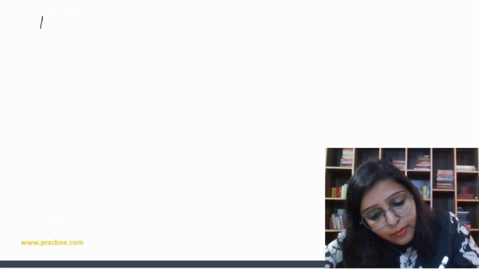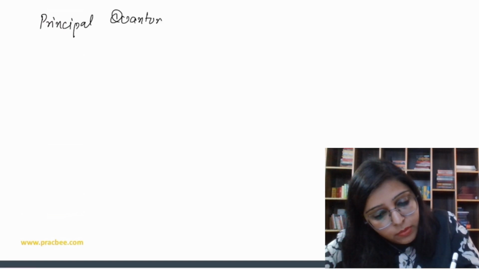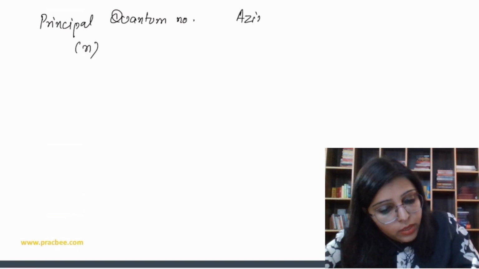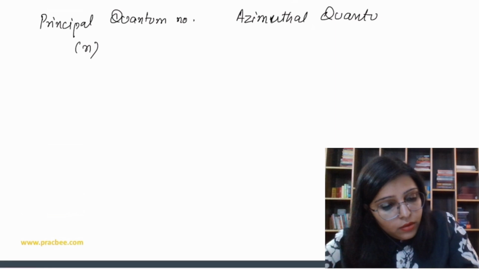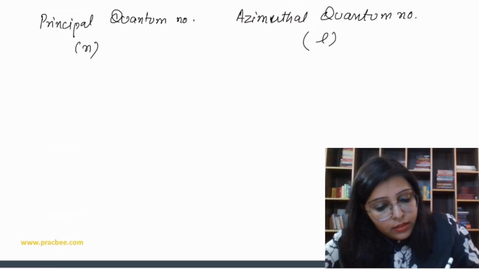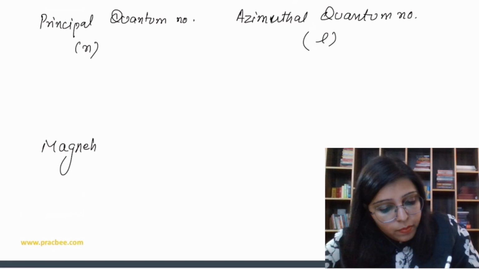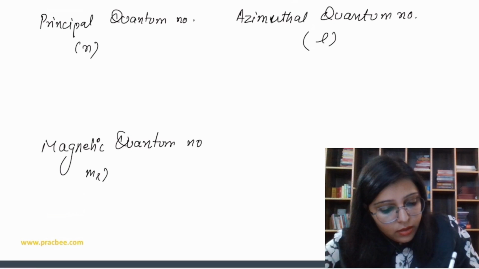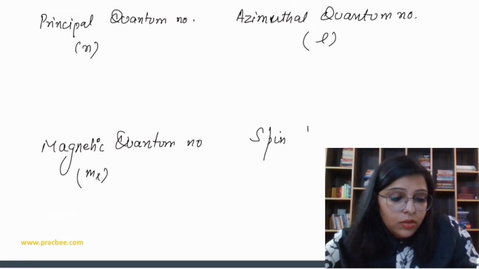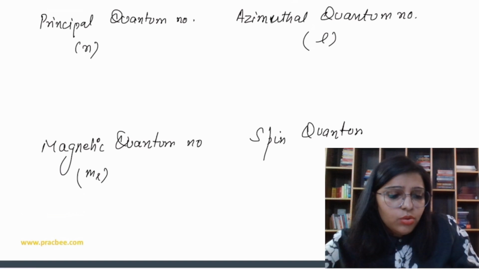We have the principal quantum number, n. Then we have the azimuthal quantum number, which is l. Then we have the magnetic quantum number, ml. And then we have the spin quantum number. The spin quantum number is not a solution, but we have it, this is ms.